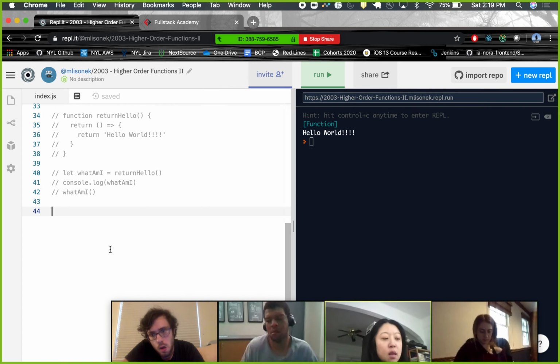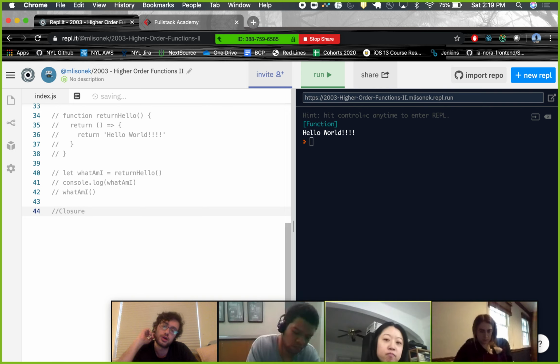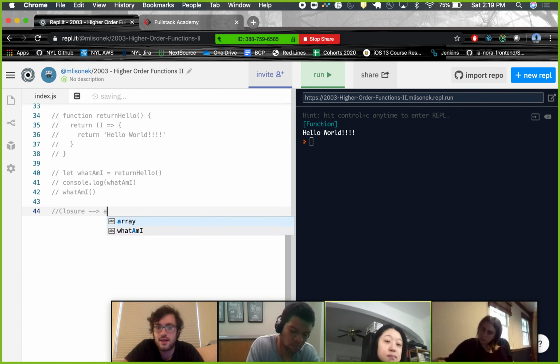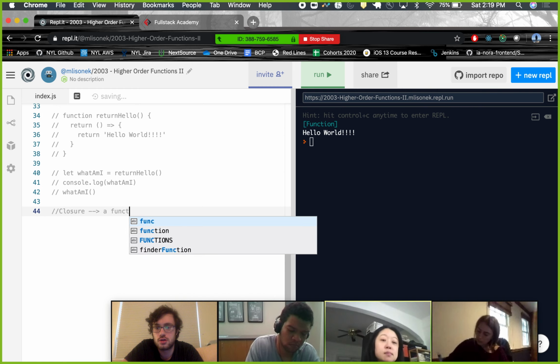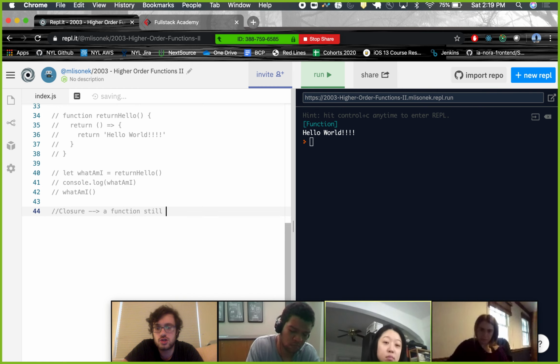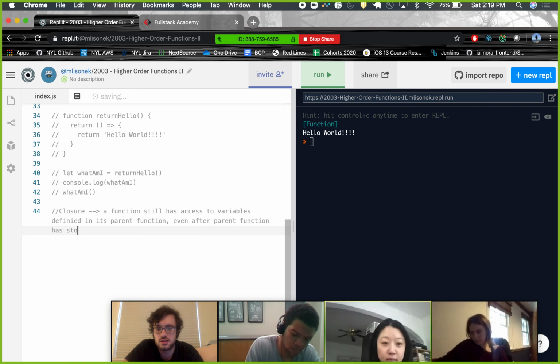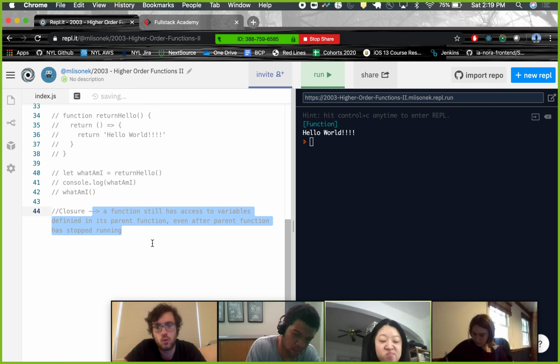So, closure. So, closure is basically says that a function still has access to variables defined in its parent function even after parent function has stopped running. So, what does that mean?